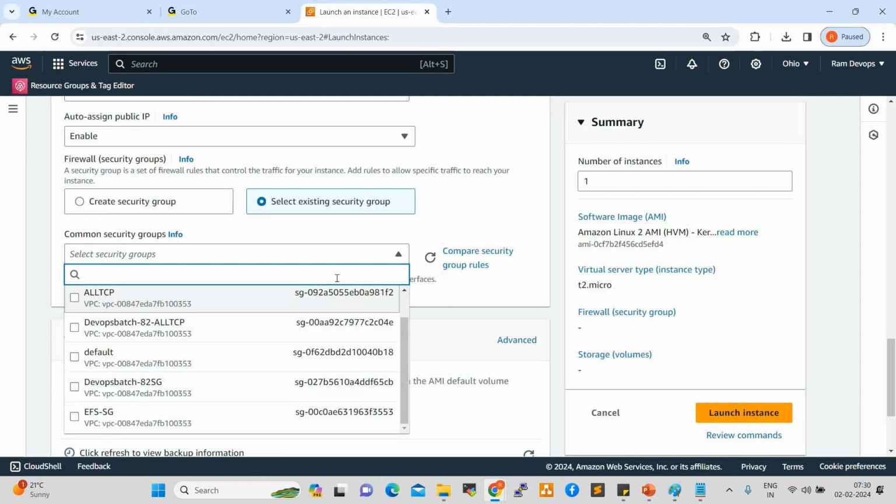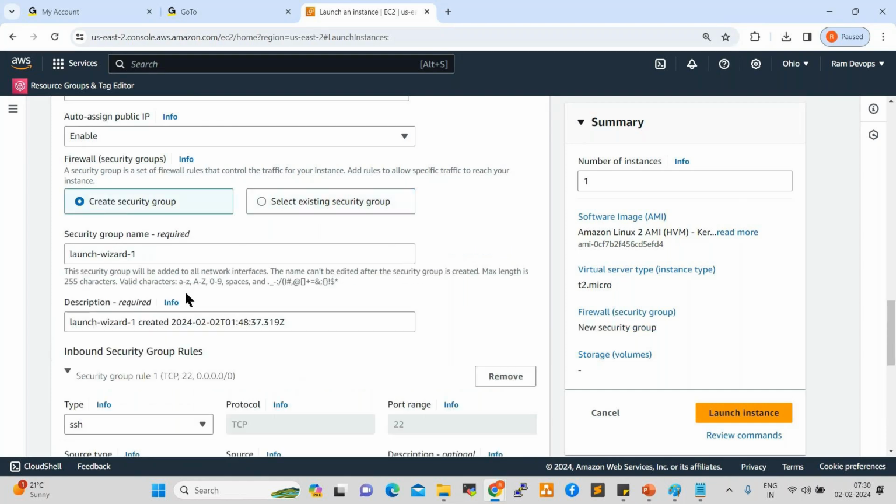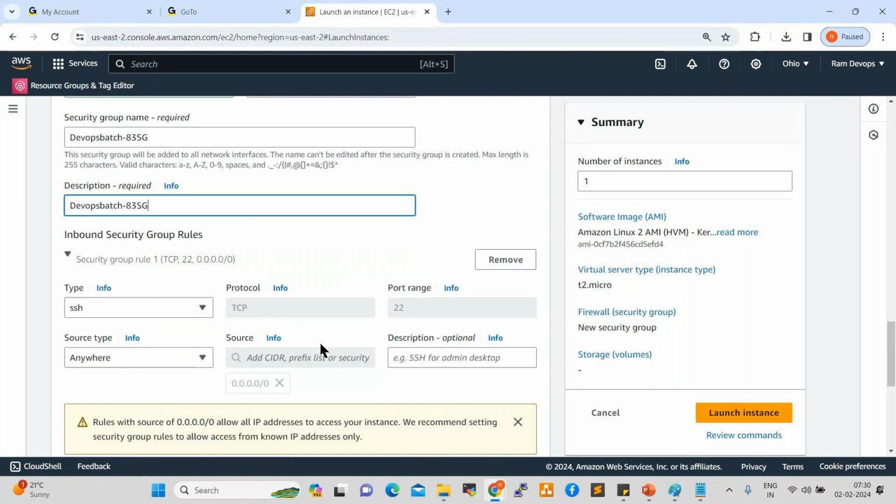Now, if you want to select an existing one, you can select it, or else you can create a new one. Click on create security group, select this first one, and give the security group name, DevOps batch 83 SG security group. For the description, I want to give the same. Copy this, paste here. Go down here. See here, inbound security group rules, inbound rules.